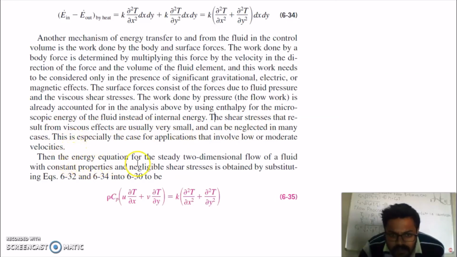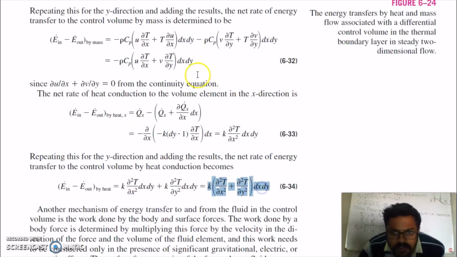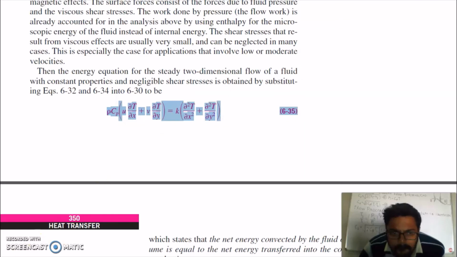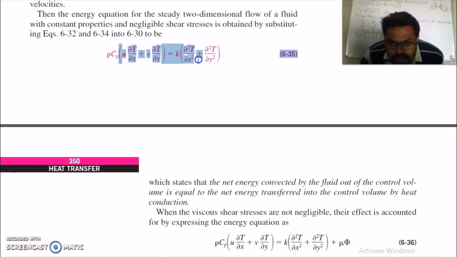So the energy equation for the steady two-dimensional flow of a fluid with constant properties and negligible shear stress is obtained by substituting this equation and this equation into this equation. You will get this equation. This equation states that the net energy convected by the fluid out of the control volume is equal to the net energy transferred into the control volume by heat conduction.